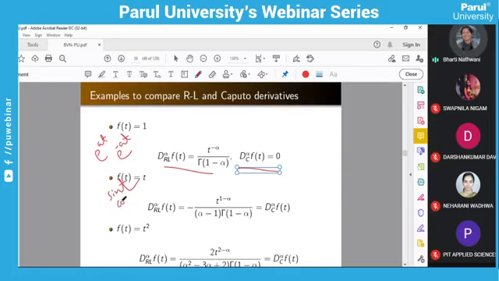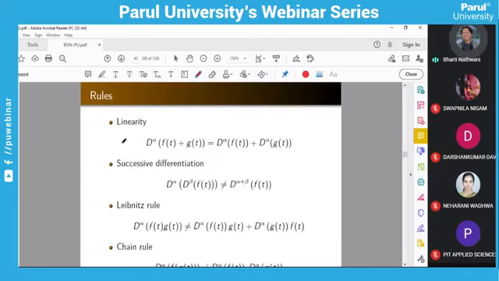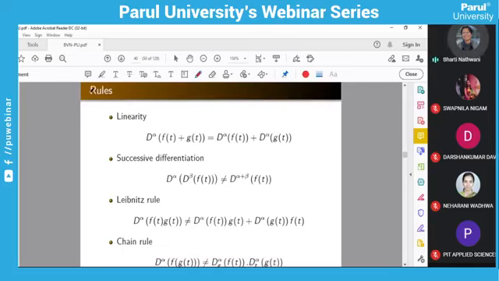So this way you can easily verify by using the definitions of the fractional integral operator and differential operator and the definitions of the functions. It is easy to obtain. But you have to use the sub-concepts of the different functions. So that's why I have not taken these examples, but you can see that. Okay, these are the rules. Linearity rule is followed by the differential operator, but they do not satisfy successive differentiation, Leibniz rule and chain rule. These are not satisfied by the fractional differential operators.